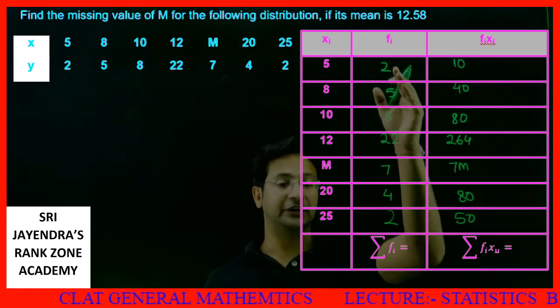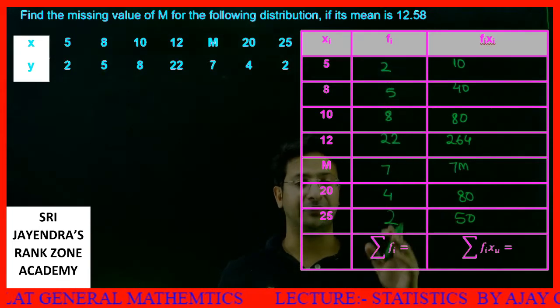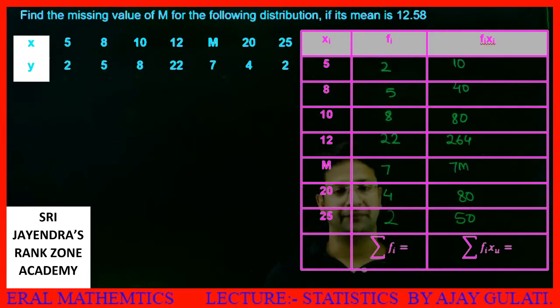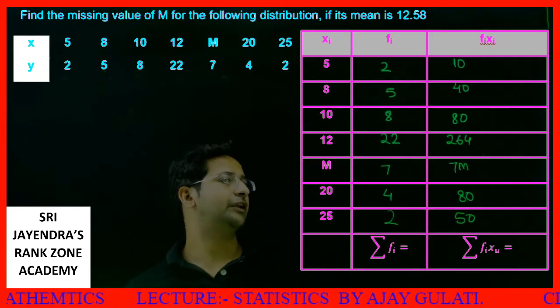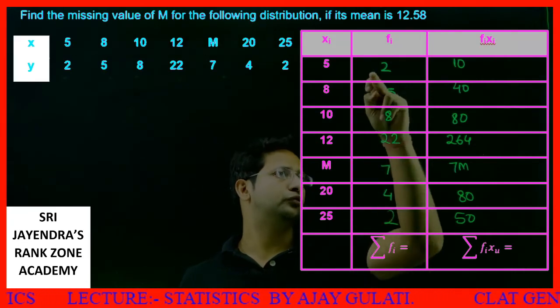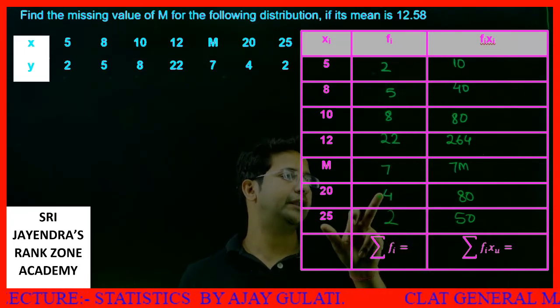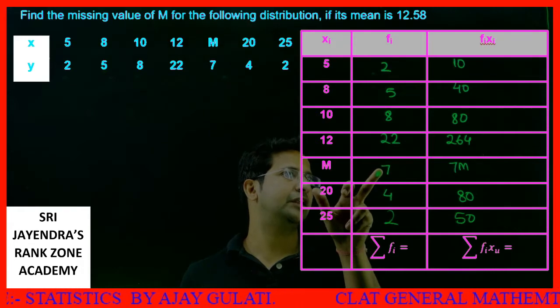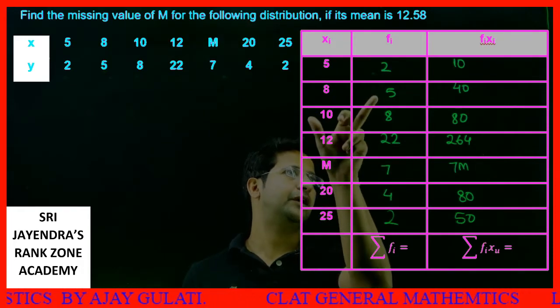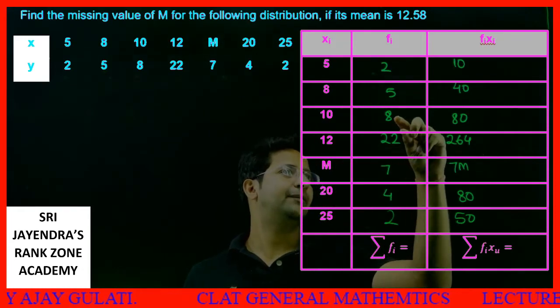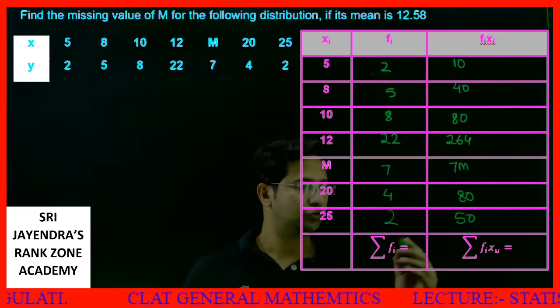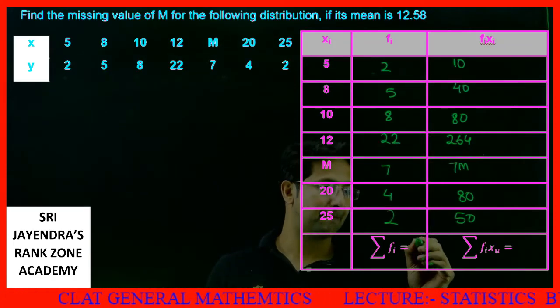Now first of all, let's find the total frequency. Frequency means how many values there are. 2 plus 2, 4, 4 plus 4, 8, 8 plus 7, 15, 15 plus 5, 20, 20 plus 30 is 50. So this sum comes out to be 50.